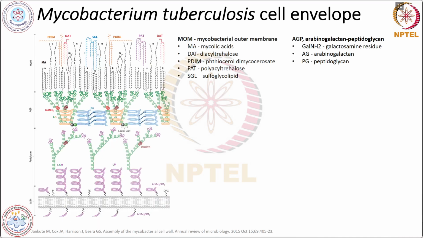If we talk about the structure of Mycobacterium, mainly the cell wall or outer layer, the mycobacterial cell envelope is divided into four different portions, one, two, three, and four, which we will see one by one. The first one is MOM, that is the mycobacterial outer membrane.